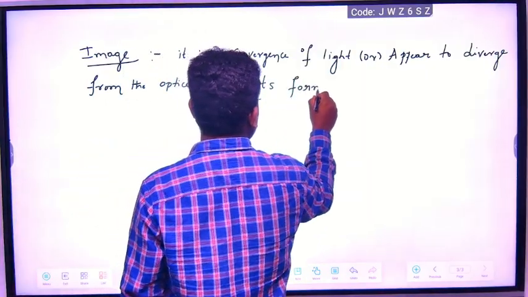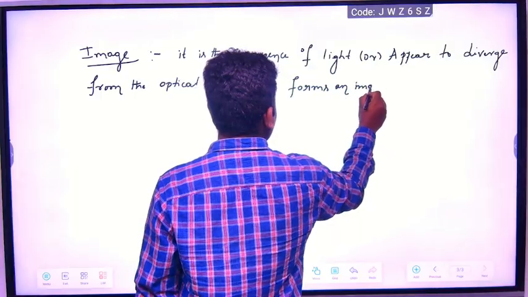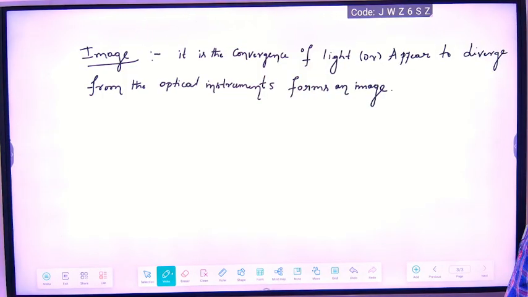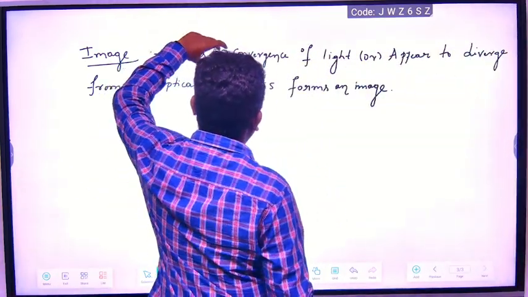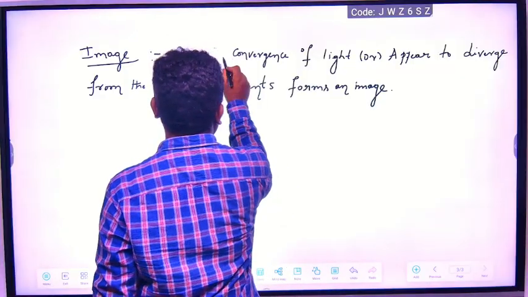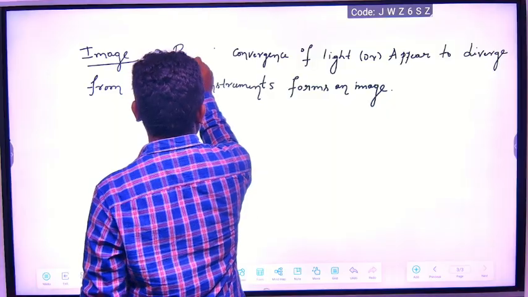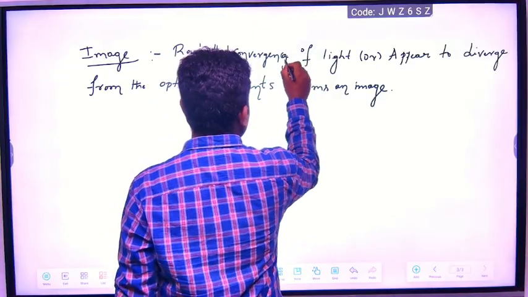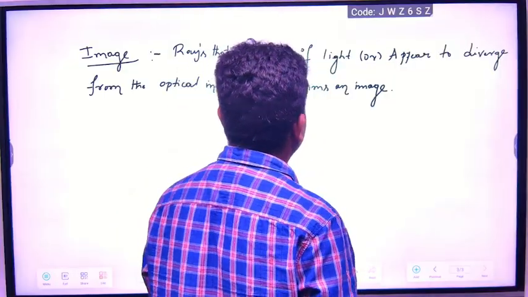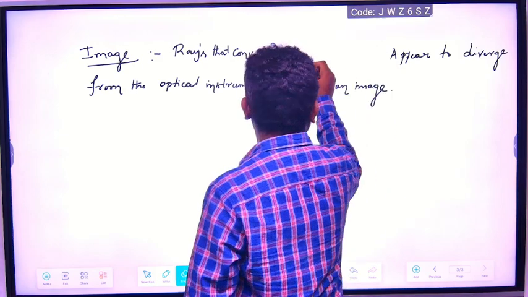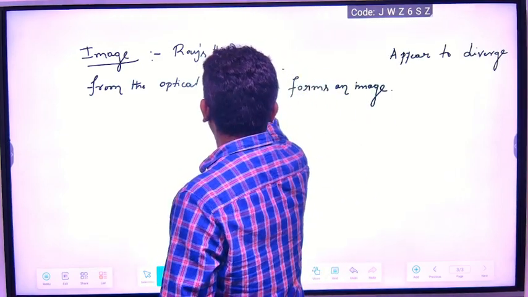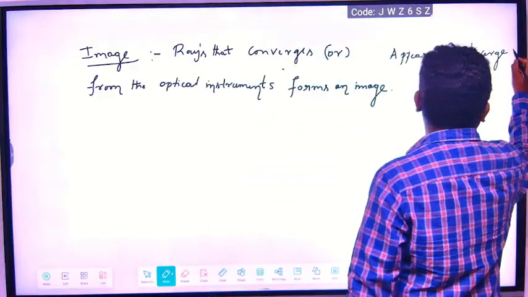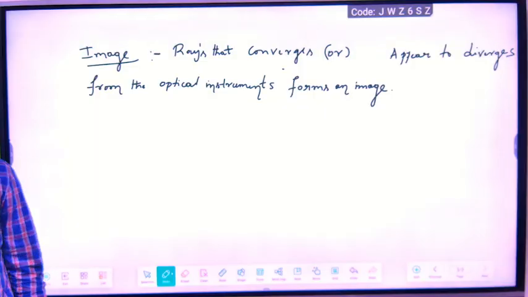A light ray, that means light rays that converge or appear to diverge from the optical instruments, forms an image.